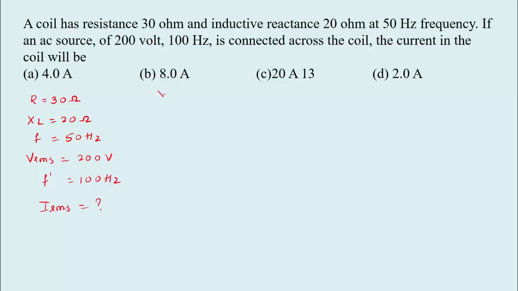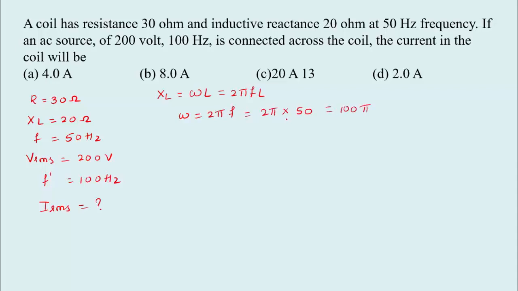So we have the relation between inductive reactance with respect to angular frequency, XL equal to omega L, or we can write it as 2 pi FL. So we know that omega equal to 2 pi F. So that is 2 pi into frequency, initially it is 50, we get 100 pi.